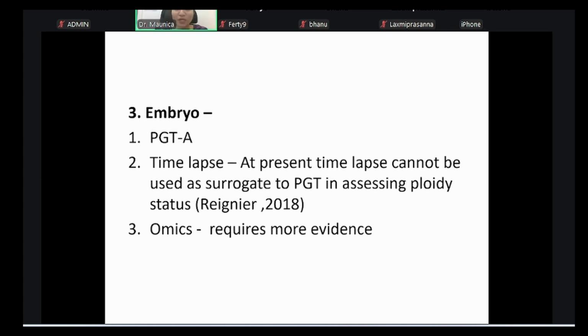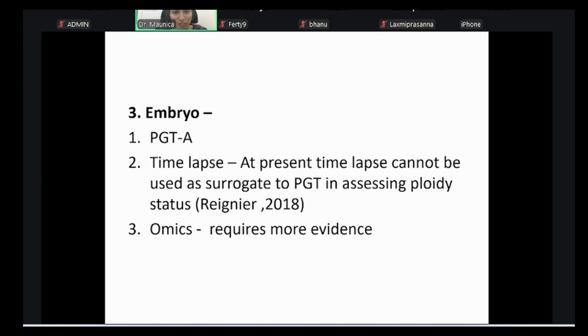This can never be an alternative to the PGTA. It is probably just helping us to choose a better embryo when we have two embryos which are morphologically similar in terms of grade. Choosing a better one, maybe time lapse can come, but time lapse is quite costly, and it is not available in all the centers across India. Very few places in India have it. Last is omics. Omics are transcriptomics, that is the RNA readings of the embryo. This is also at present not practiced much.